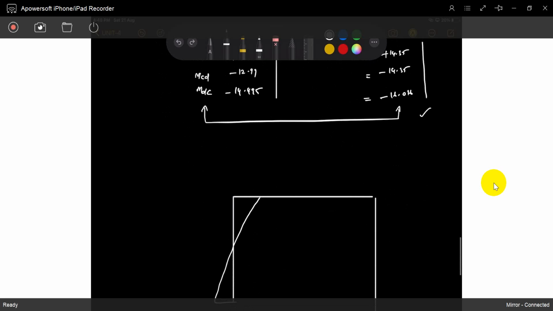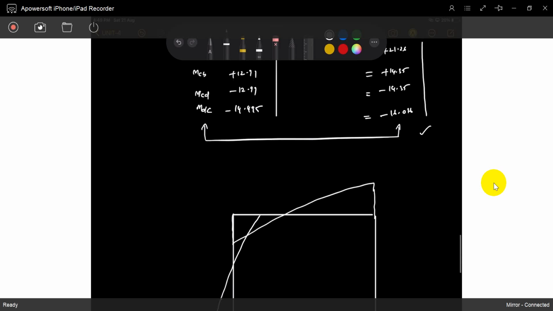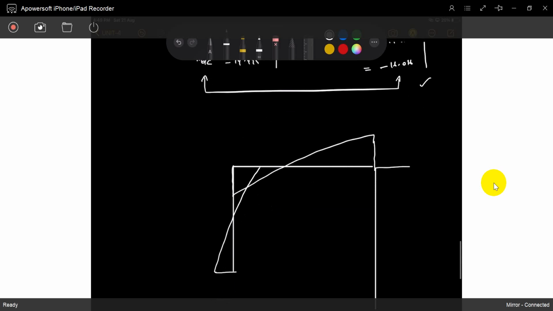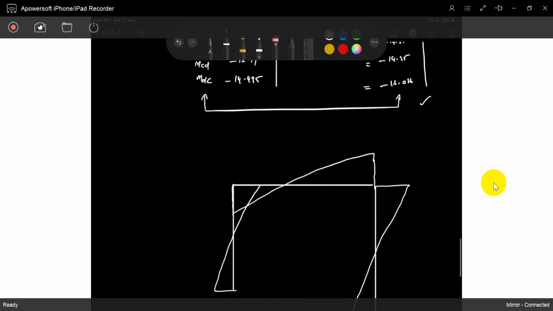So plus, okay, plus. Plus is a sagging moment. So plus, it will go plus. So now we can write this value. It will go like this. Okay, that's it now. It is a 30.